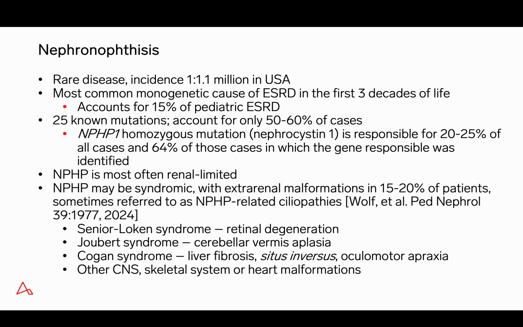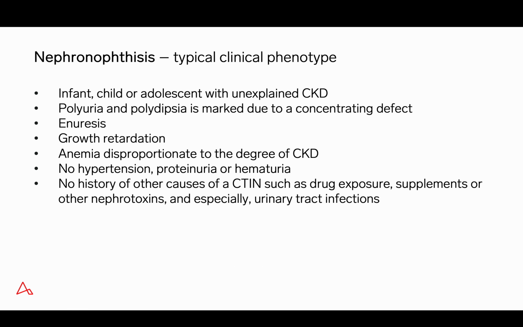Nephronophthisis is most often renal limited. However, it may have a number of extrarenal malformations in 15 to 20% of the cases. These are sometimes referred to as nephronophthisis-related ciliopathies. I've listed 3 here, but there are additional malformations of the central nervous system, skeletal system, and heart, which may be encountered. I will not be discussing these syndromic forms further, but if you're interested in additional insight into these, an excellent review article is listed here by Wolf et al. in Pediatric Nephrology.